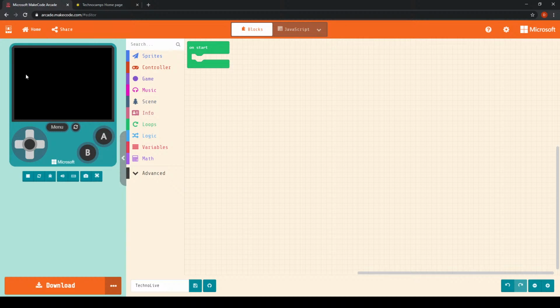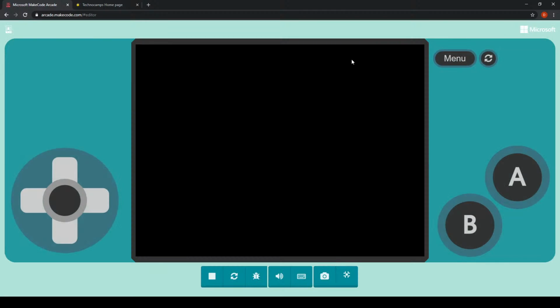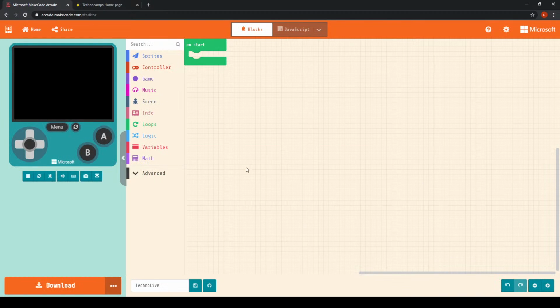It looks a little bit like a Nintendo Game Boy, and it is on this screen, if I enlarge it, that we will be seeing our game when it is completed. Now that I've expanded it, it looks a little more like possibly the bottom half of a Nintendo DS. Very similar.